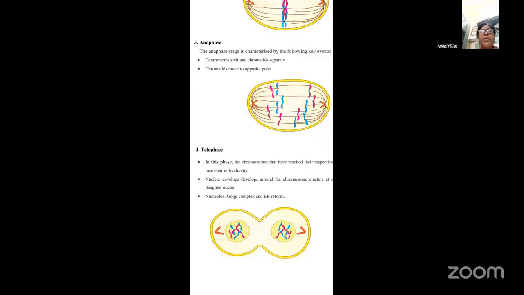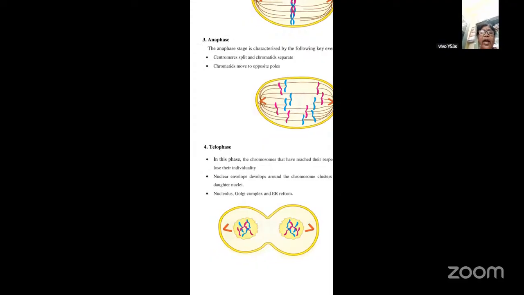So here what happens? Once they decondense, the nuclear envelope will develop around the chromosome clusters at each pole, forming two daughter nuclei. And the nucleolus, Golgi complex as well as the ER, that is endoplasmic reticulum, will again get formed. So like this, telophase will take place.